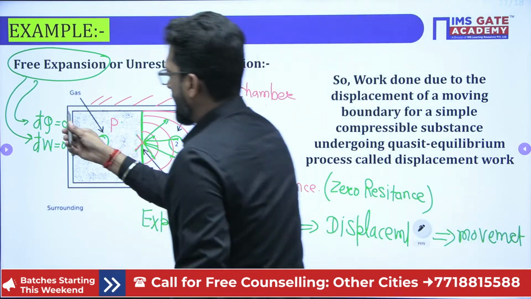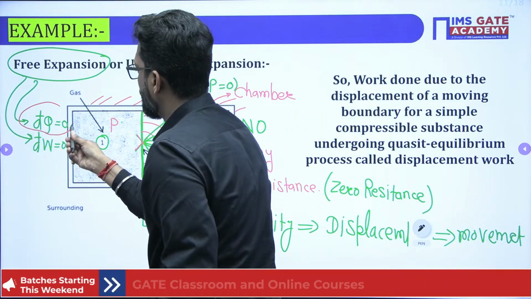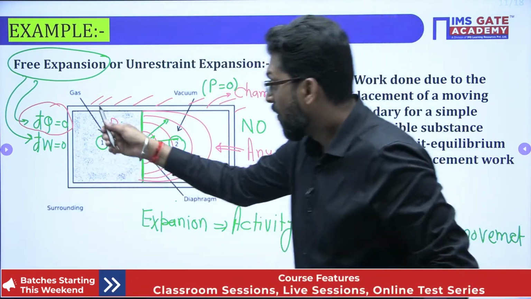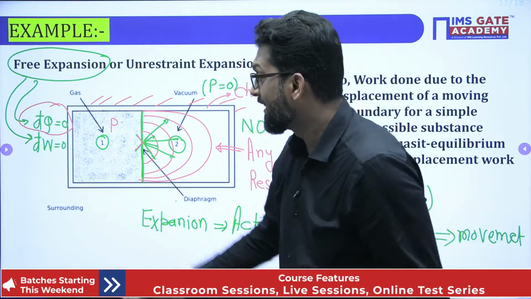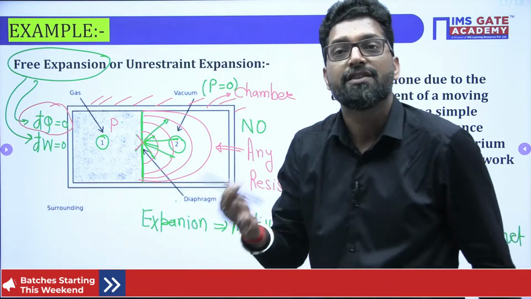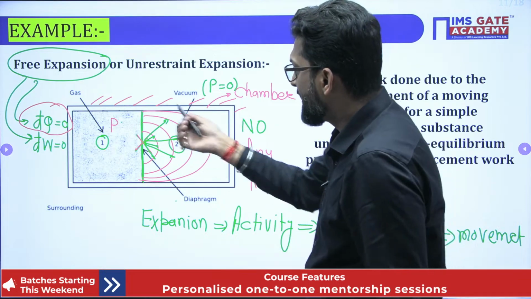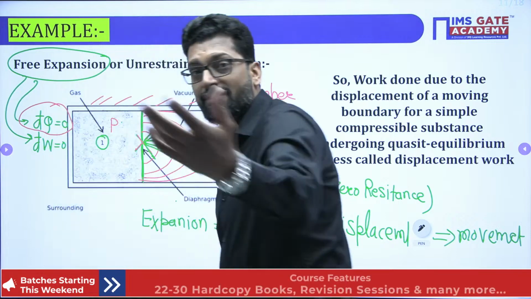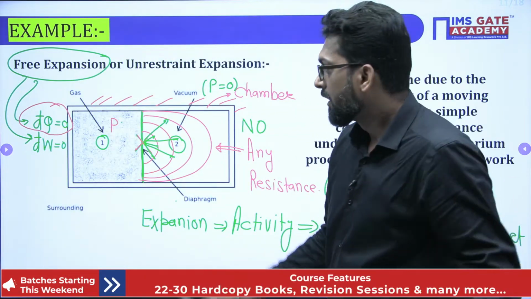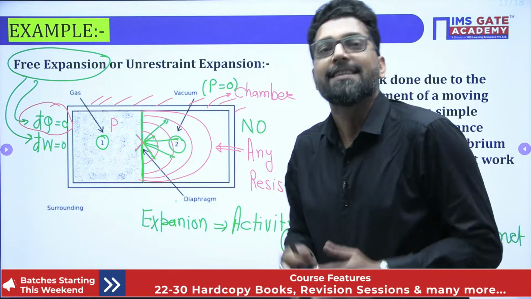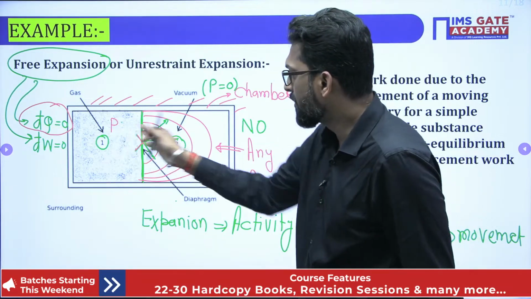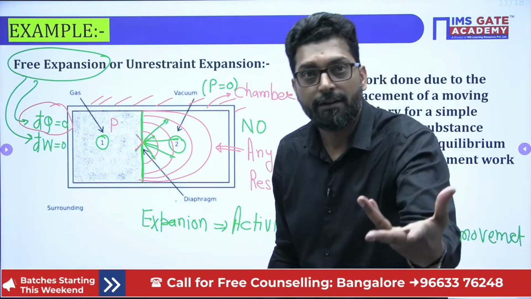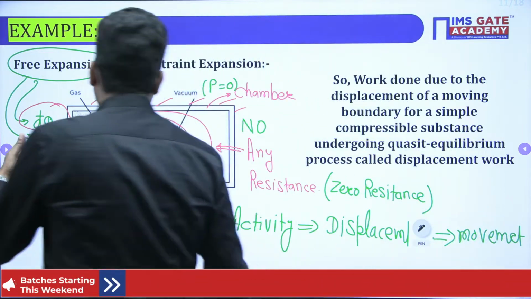This is not necessary. In the free expansion, heat transfer zero is not necessary, very important. But work transfer zero is a necessary condition. In the free expansion, work transfer is zero is a necessary condition, but heat transfer is zero is not a necessary condition. It is necessary only when there is an insulating chamber. Okay, this is clear. Now, someone asks you, if there is an expansion, will the property change? Yes, properties will change. Pressure P1 to P2, volume V1 to V2. But some other property may be constant. We'll discuss later on, after we study the first law of thermodynamics.